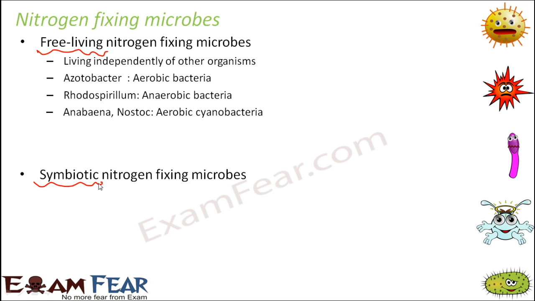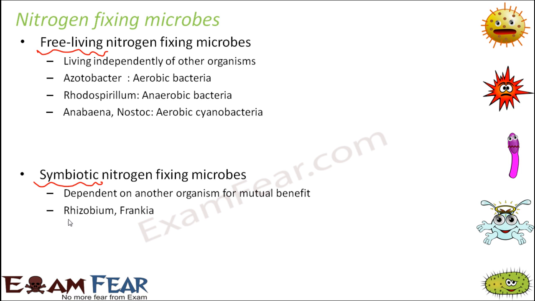Now we do have many such symbiotic nitrogen fixing microbes. The best example of symbiosis that I can tell you is lichens. Lichen is a symbiotic association between fungi and algae, where algae prepares the food and provides the fungi with food, whereas the fungi gives protection to the algae. So one is providing food, the other is providing protection. That way both of them are mutually benefited. That is symbiosis. Let us look at some examples of symbiotic nitrogen fixing microbes. For example, Rhizobium and Frankia.